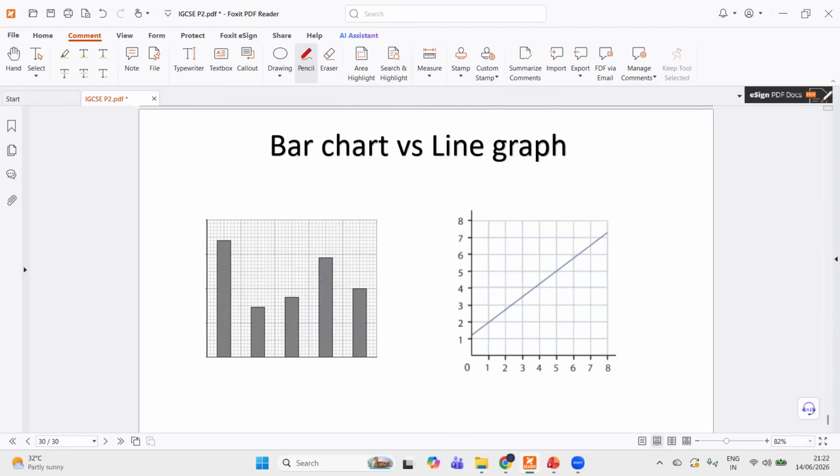And finally, you need to know when we use a bar chart and when we use a line graph. Bar charts are used when the data is discrete or categoric or discontinuous. But a line graph is used when the data is continuous. Okay, for example, time and speed are continuous data. Speaking of data and variables, in any experiment, there are three types of variables. Go through the experiment sheet. This will clear up your confusions.